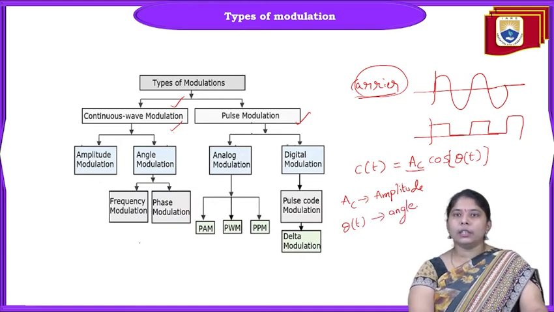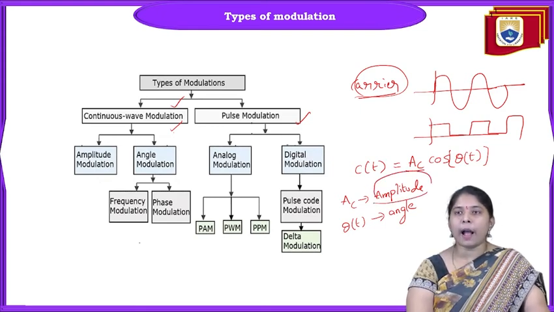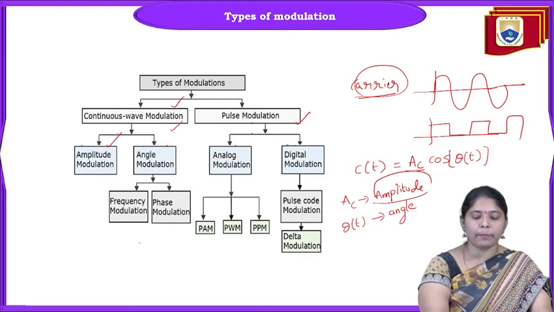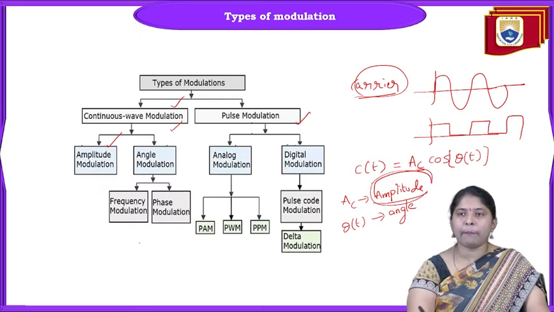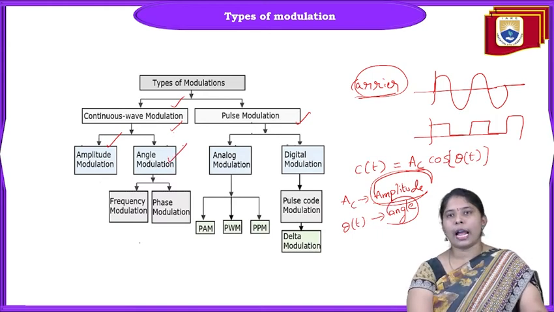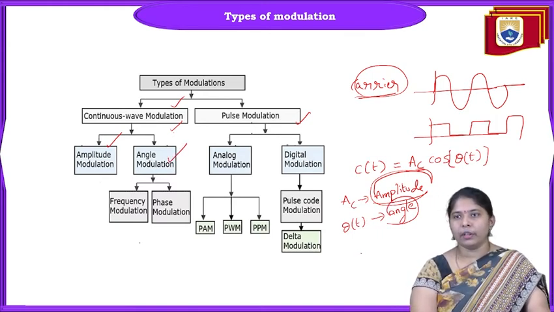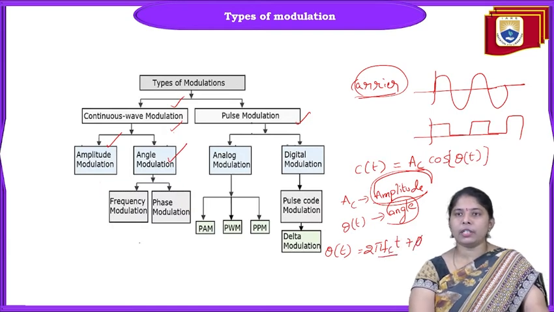If the message is kept in the amplitude part, it is called amplitude modulation. If the message is kept in the angle portion, it is called angle modulation. In angle modulation, theta of t can be written as 2 pi fc t plus phi. Here fc is the frequency of the signal and phi is the phase of the signal.